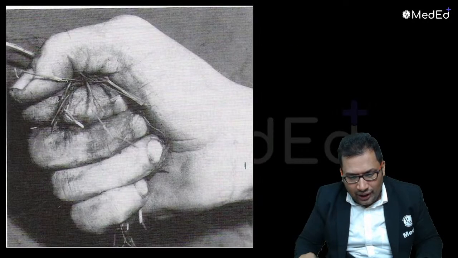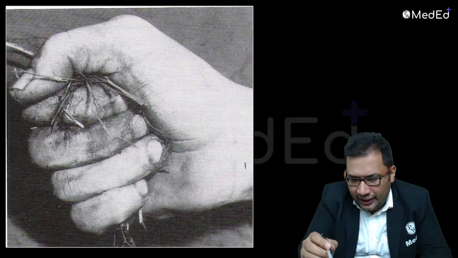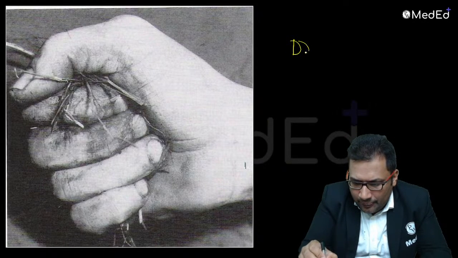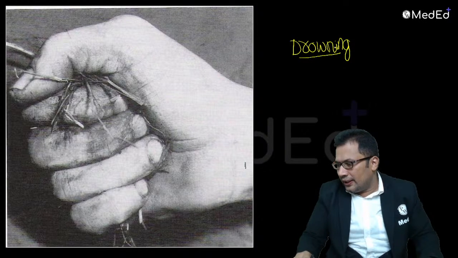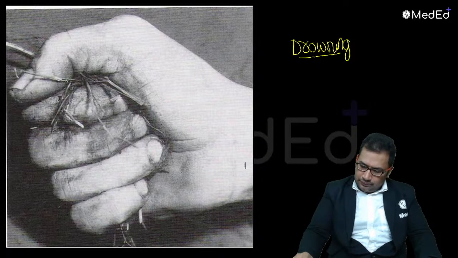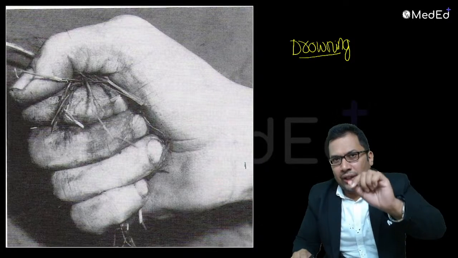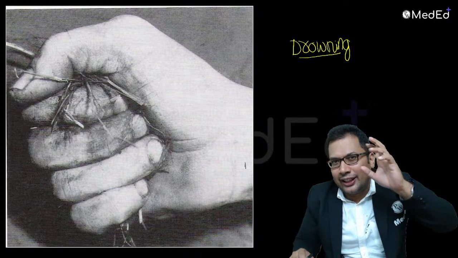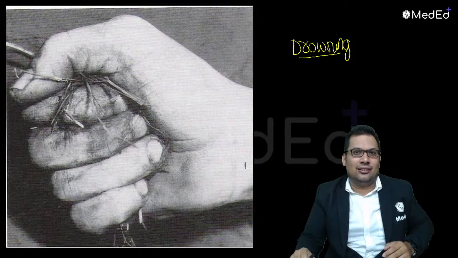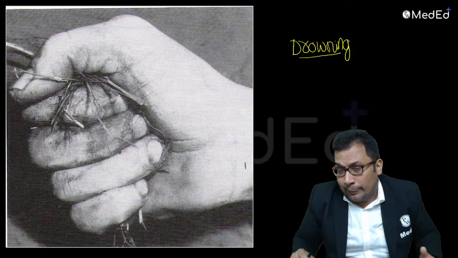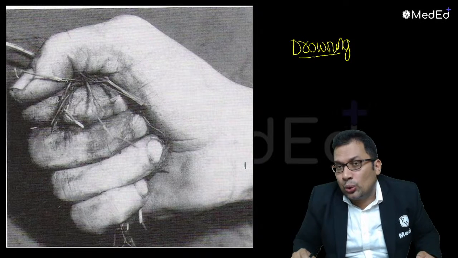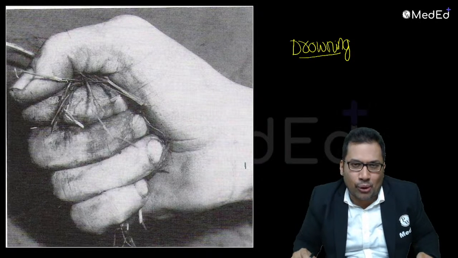Good. Now anyone can identify what is the finding here in case of drowning? One very commonly asked question. What is the finding in case of drowning? Look at this right answer. You can see the clenched hand with aquatic matter, weed, or some aquatic plants in the hand. It shows that it is a case of antemortem drowning.